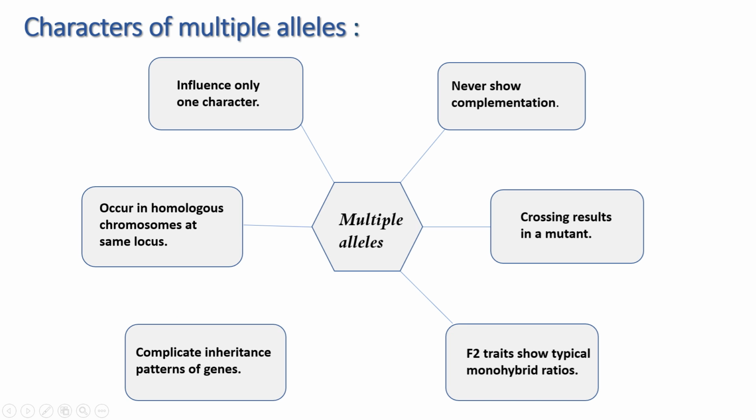Okay. And the last one is that they complicate the inheritance patterns. Why? Because normally when the parents have black eyes, the kids should have only black eyes. But some of them have brown eyes due to mutations. That's why we cannot identify the inheritance patterns of the offspring if that kid has multiple alleles in their genes. That's why they complicate the inheritance patterns.